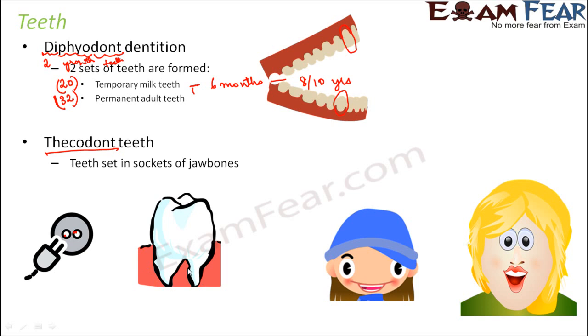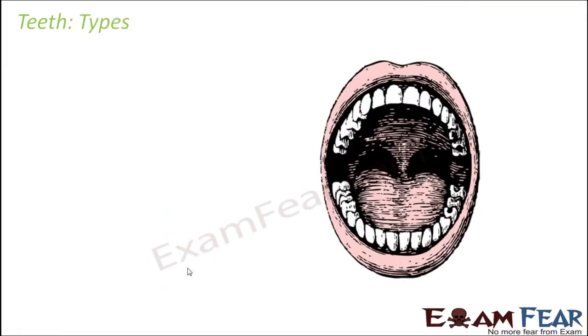So these are your jaw bones. If you look at your own tooth, you can see that it is sitting deep inside your jawbone, and that is how it is structured. Each tooth fits into the jawbone socket, and this is called thecodont teeth. So human beings have diphyodont dentition, and also they have thecodont teeth. Please remember these terms because it's going to help you.